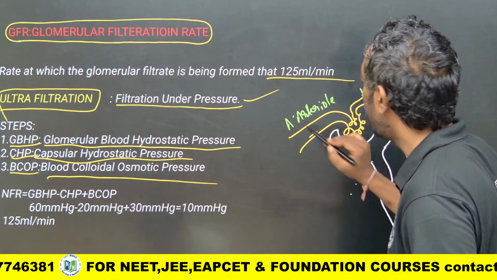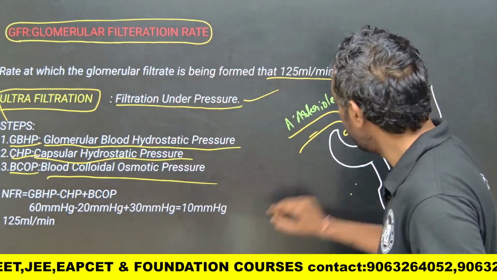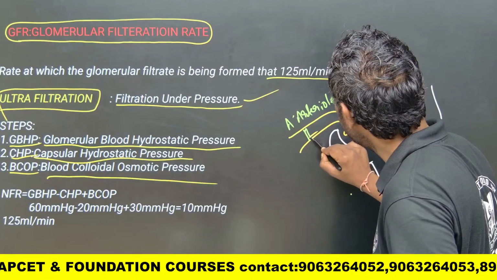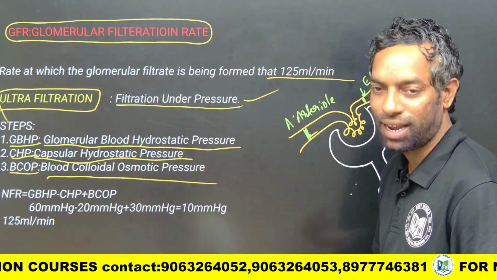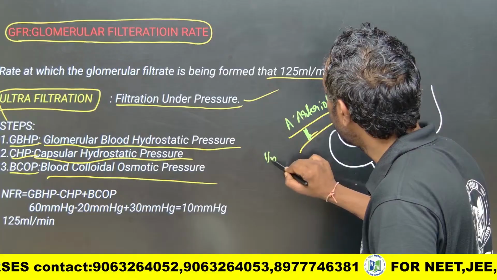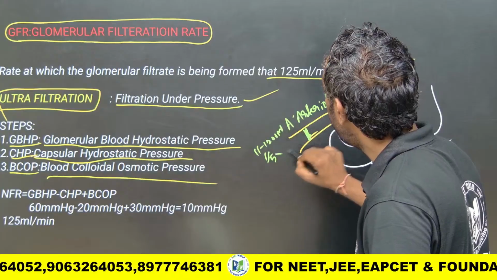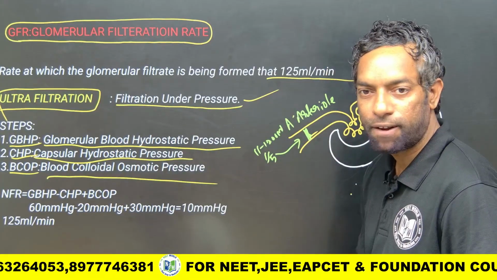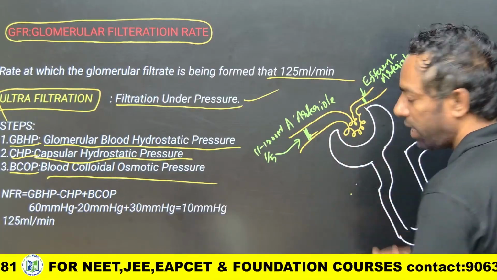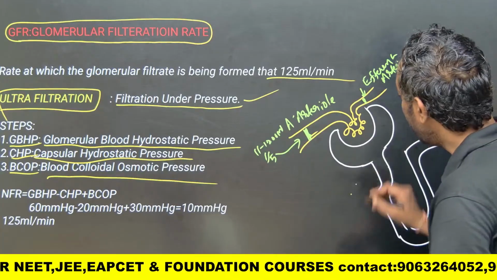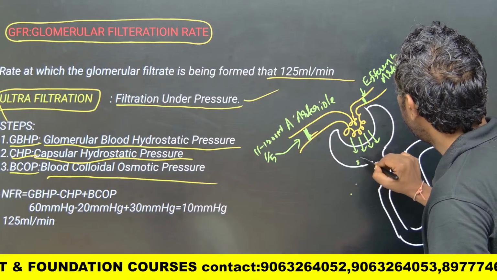The diameter of the afferent arteriole is larger than that of the efferent arteriole. So when 1100 to 1200 ml of blood passes into this blood vessel, the smaller diameter of the efferent arteriole creates pressure here, which leads to filtrate being formed at 125 ml per minute.